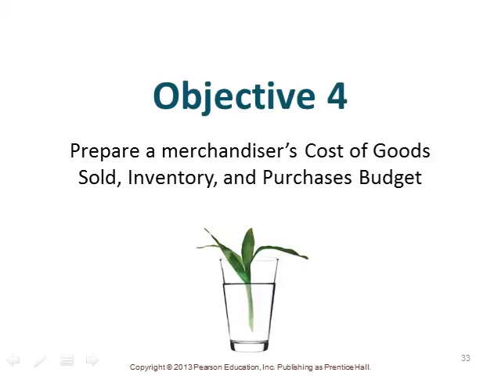So in our objective 4, we want to talk about a merchandiser's cost of goods sold, inventory, and purchase budget versus what we had been talking about up to this point, that being a manufacturer's.